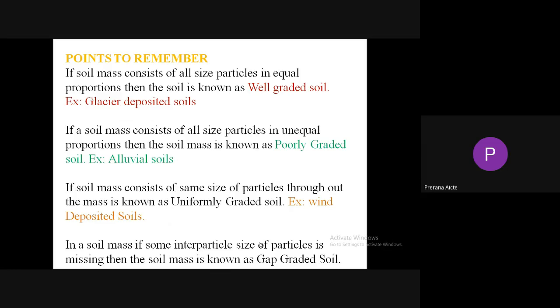In a soil mass, if some particle sizes are missing, the soil is known as gap graded soil. In sieve analysis, the top sieves may retain some soil and the bottom sieves also retain some soil, but the intermediate sieves are empty. That means some intermediate particle sizes are missing. Such soils are known as gap graded soil.